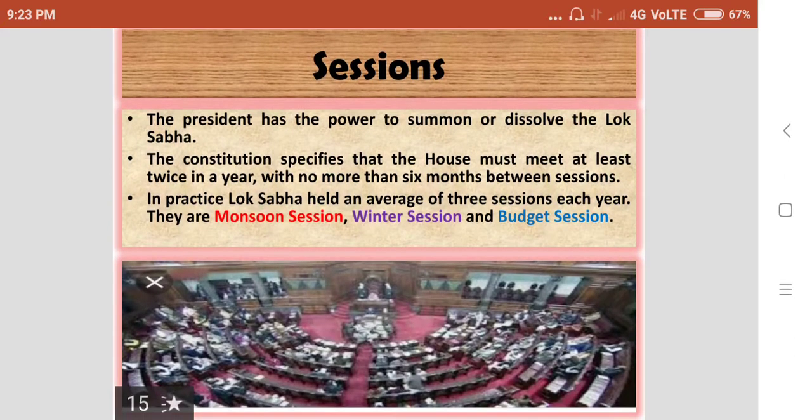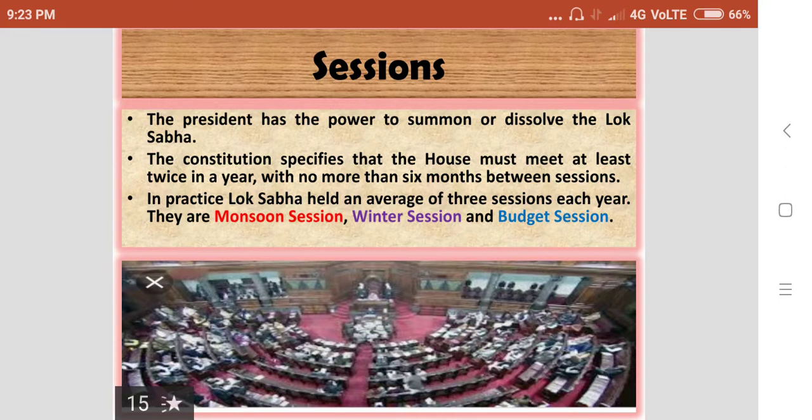In sessions of the Lok Sabha, the President has the power to summon or dissolve the Lok Sabha. The President can call the sessions of the Lok Sabha. The Constitution specifies that the House must meet at least twice in a year. Minimum two sessions have to be conducted with no more than 6 months between sessions.